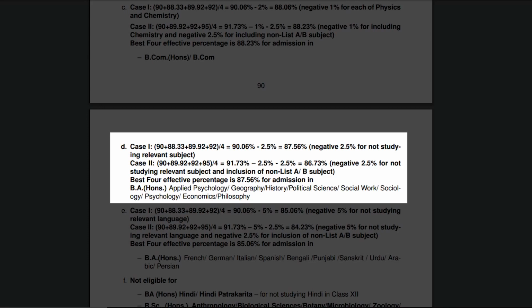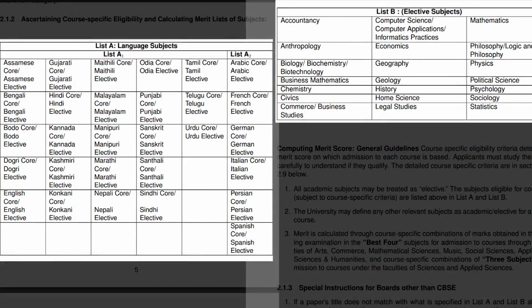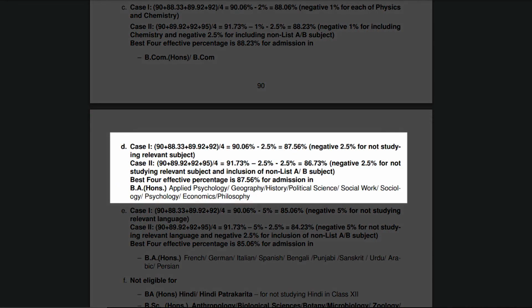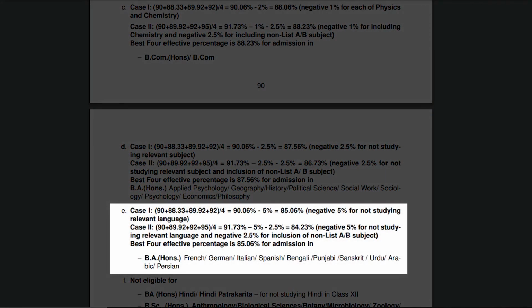And in case 2, if you add any of the subject which is not mentioned in either list A or list B, you will be deducted with one more 2.5%, like 96 minus 2.5% and again minus 2.5%. In this point, you can see that the PCM students can also opt BA Honors language courses like BA Honors French, German and so on. But in this case, you will be deducted with 5% marks, which is 96 minus 5%.